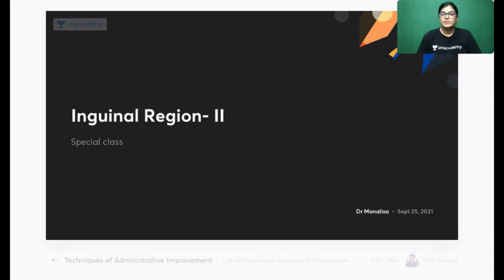So this is the inguinal region part 2. Part 1 has already been completed, and students who have missed part 1 should see the session once more. So let's discuss this. Today in the inguinal region second part, I'm going to discuss three important triangular regions which are often asked as MCQs. One is the triangle of doom, another is the triangle of pain, and the third is the Hesselbach triangle, which is also called the inguinal triangle.